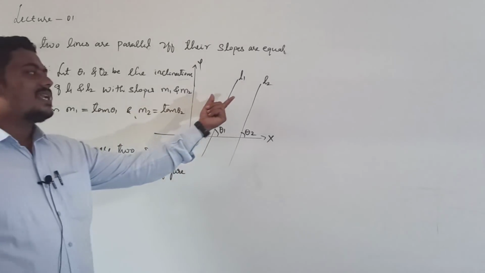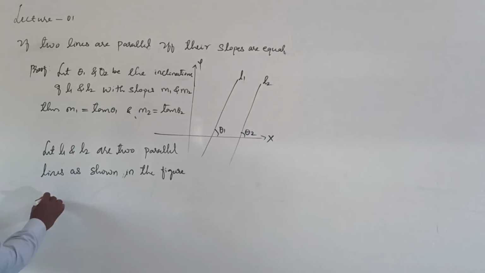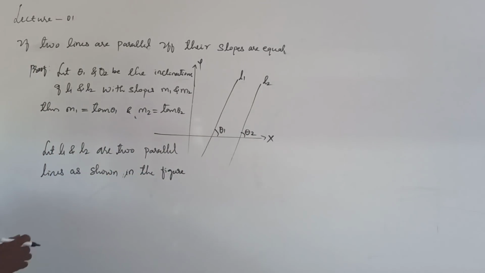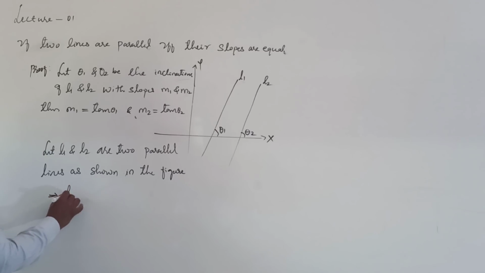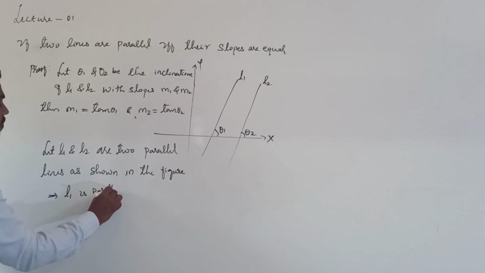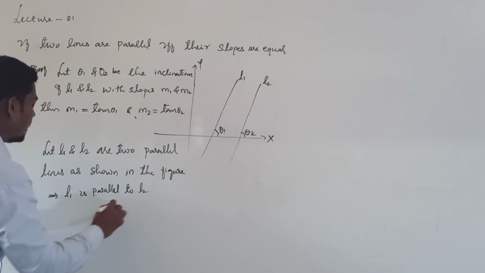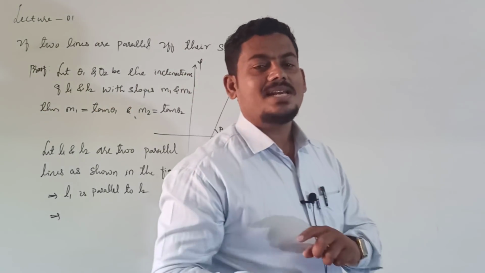If L1 is parallel to L2, clearly from the figure we conclude the lines are parallel. The lines are parallel as shown in the figure, which implies L1 is parallel to L2. If two lines are parallel, then what about their inclinations?